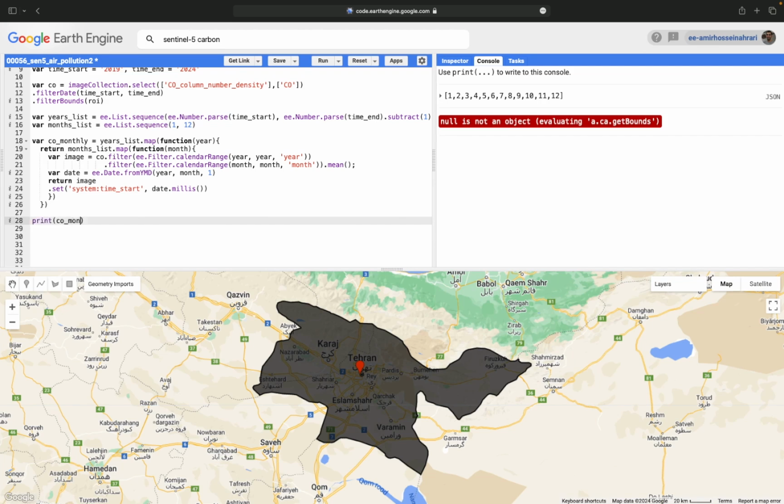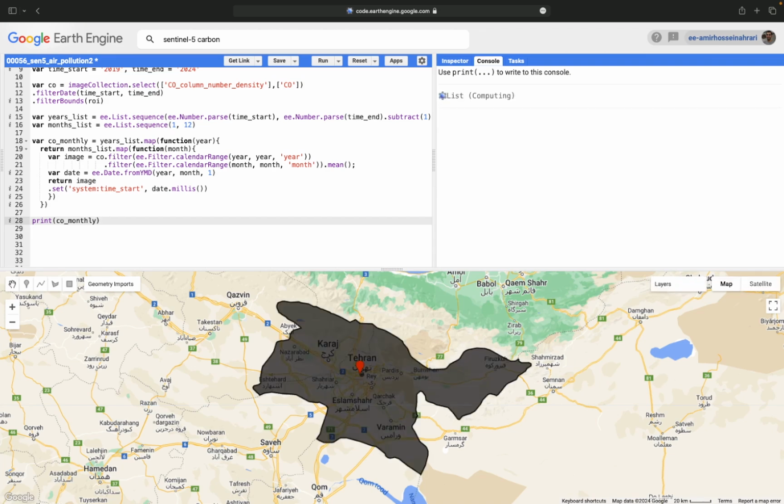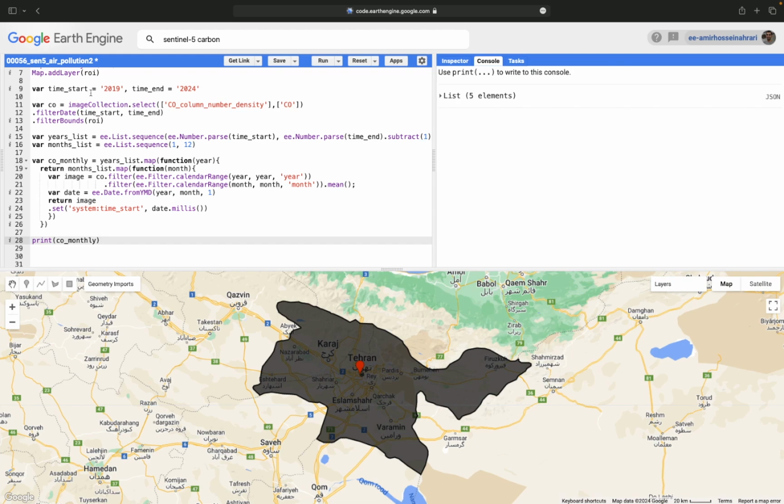So now we need to see the output of this function. Print CO monthly. A new list is under computing. We have 5 elements. What is the problem? We have about 4 or 5 years, but here we only have 5 elements.